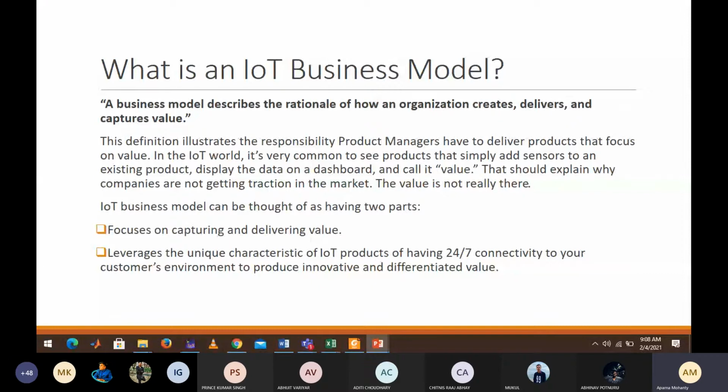Okay, how can I make it smart? Generally, if somebody is a layman, he will think that I'll put some sensor inside and then I'll put a display unit, so it will become smart. So that's not the correct way to think. If you are planning to go for an IoT or a smart device, it's not that you directly put in sensors and display units and it becomes smart. There is so much more that needs to be done if you are interested in actually making it smart.